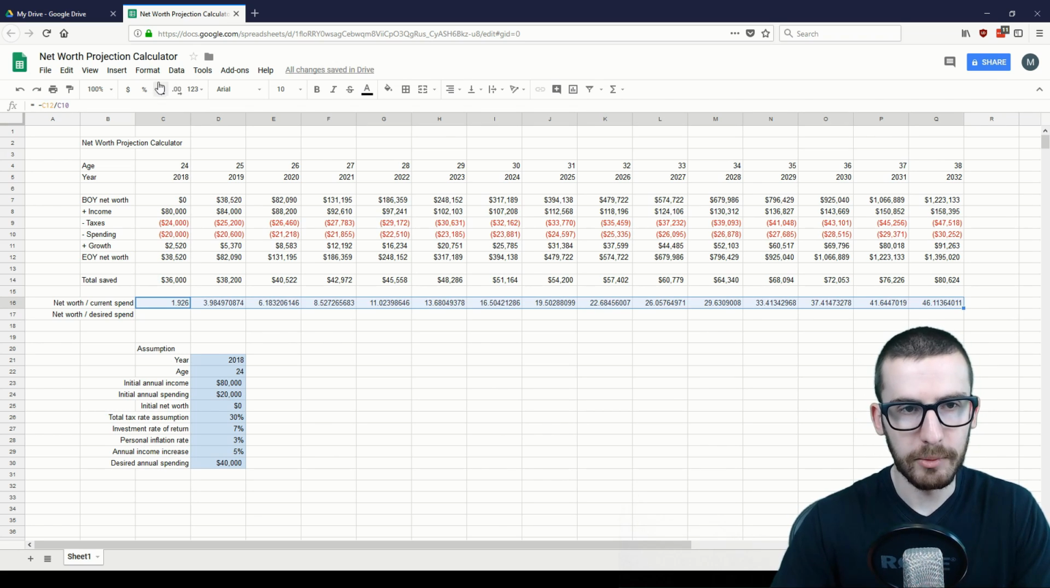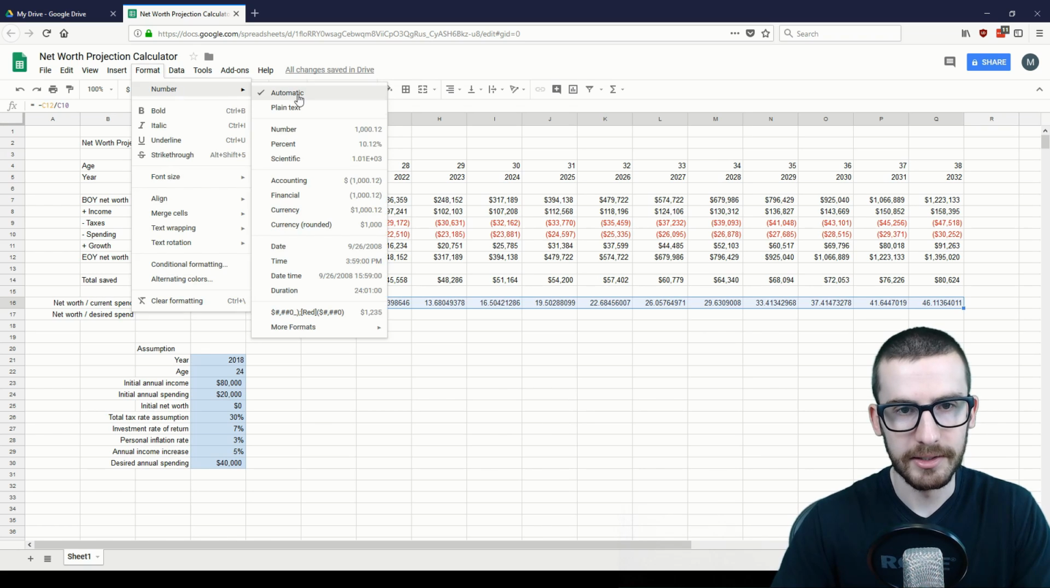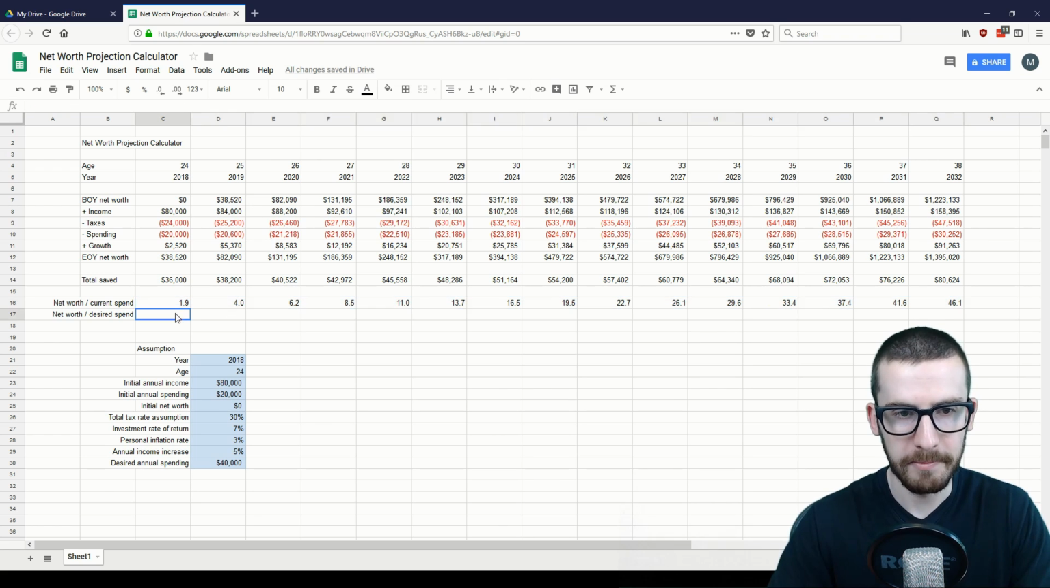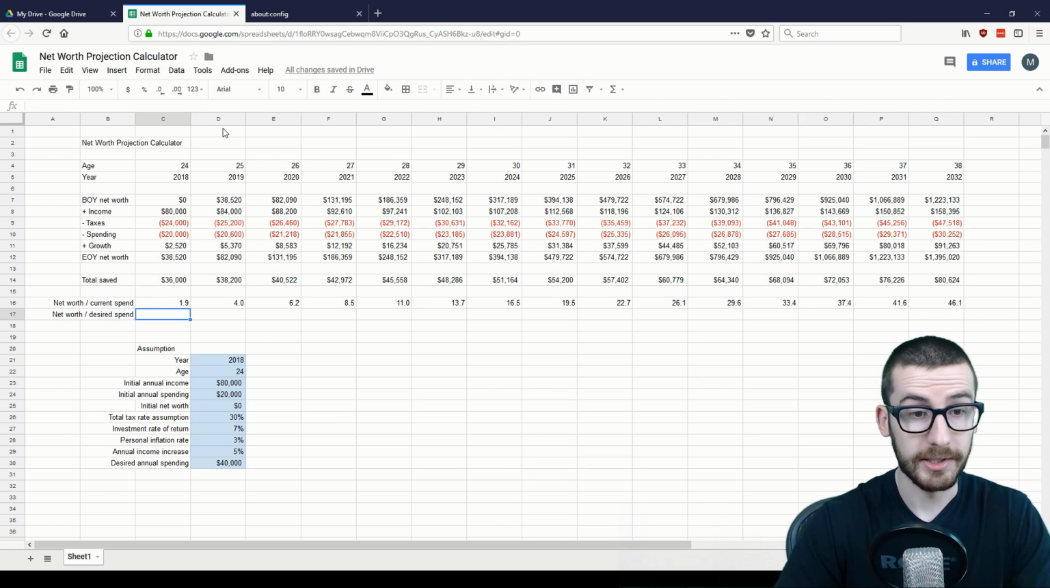In this case, I'm going to format this as a number, but I'm going to reduce the decimal places so it's only one decimal place showing. Now for net worth divided by our desired spending, we actually don't have desired spending referenced in our spreadsheet so far, so we'll need to build that out within this formula. In this case, we'll copy the formula from our current spending and adjust that so it'll represent our desired spending.